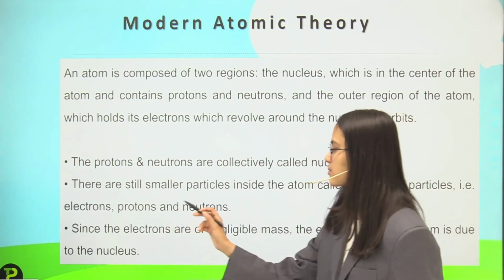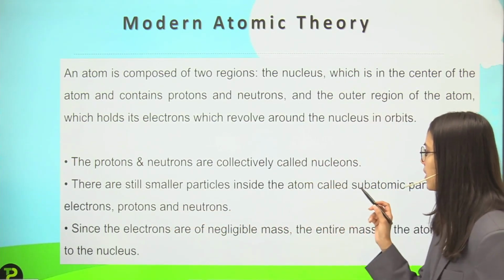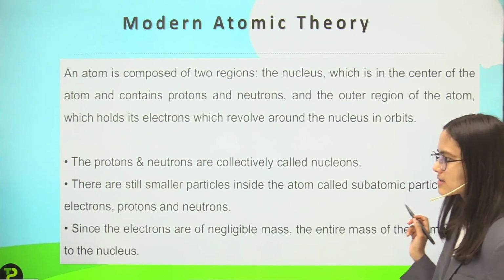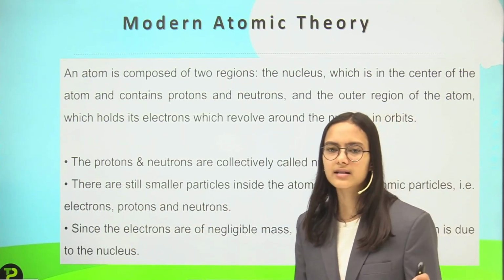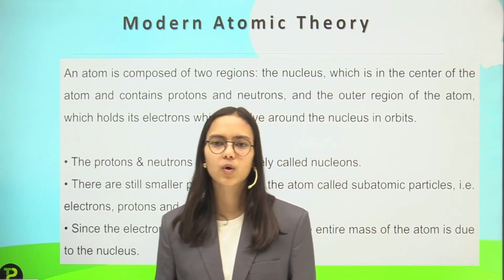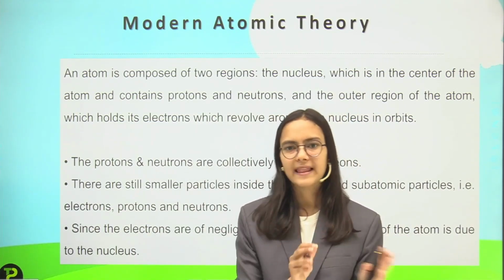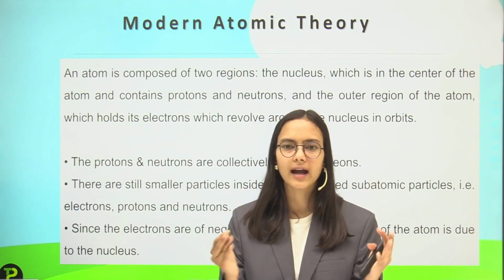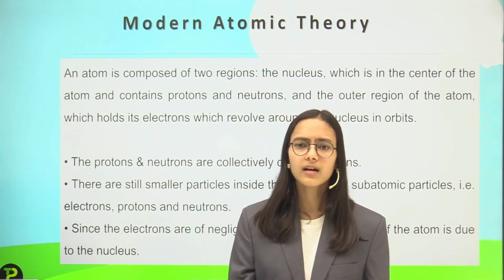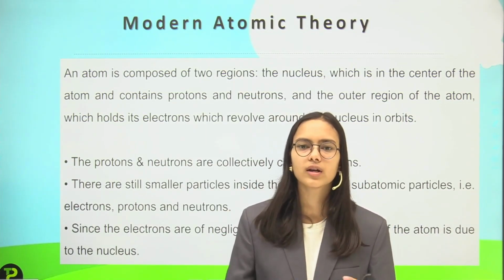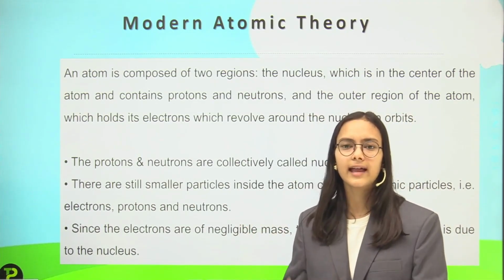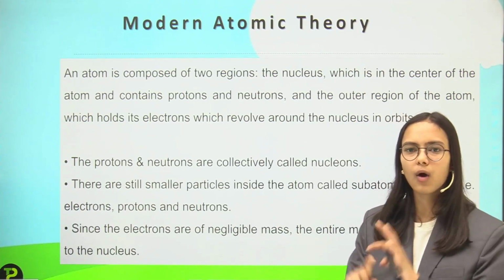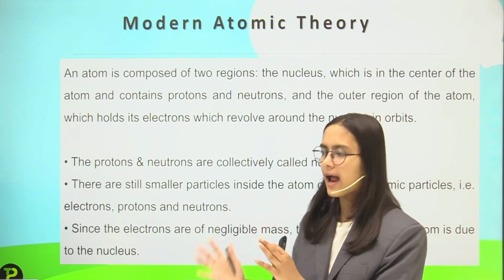There are still smaller particles inside the atom called subatomic particles. So that are electrons, protons and neutrons. These three types of particles are called subatomic particles. Like we can say they are inside the atom, so they are called subatomic particles. They are smaller than the atom and they all combine together to form the atom.